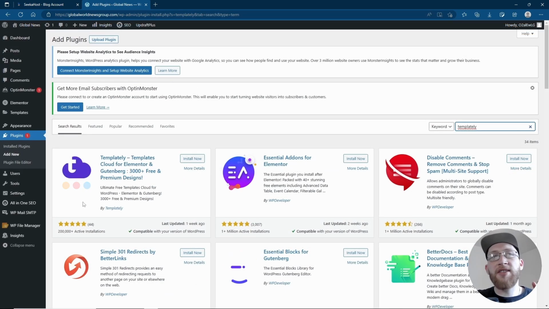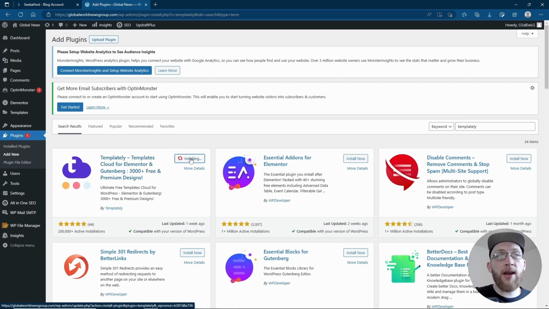Another good one to go for is Templately. This is going to give you loads of free built-in templates that you can also use for Elementor as well, so you can actually design your page much faster. So let's go install that now and activate. Again, you don't have to do these. This is just going to be recommended if you want to be able to build your blog fast and effectively as well.